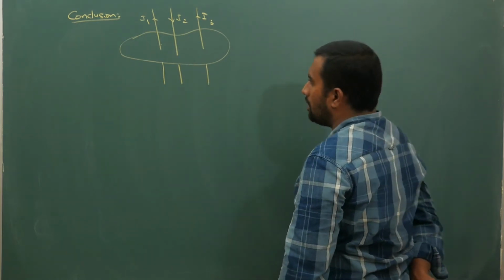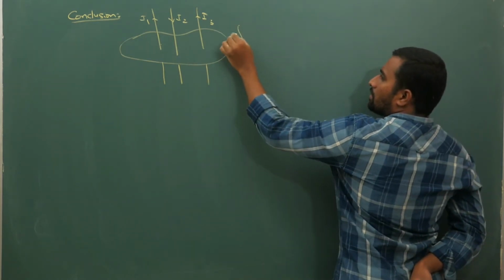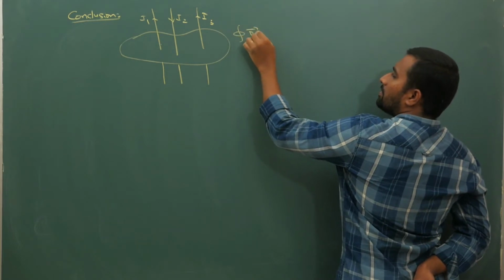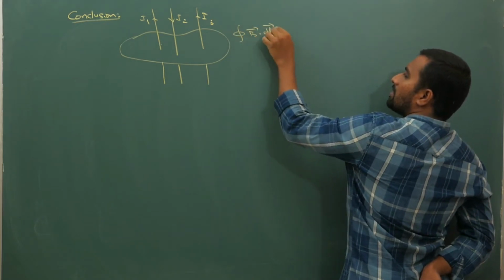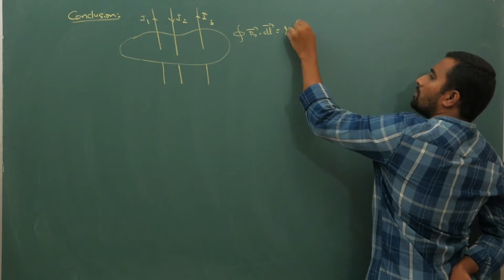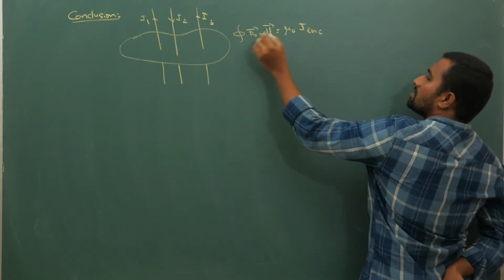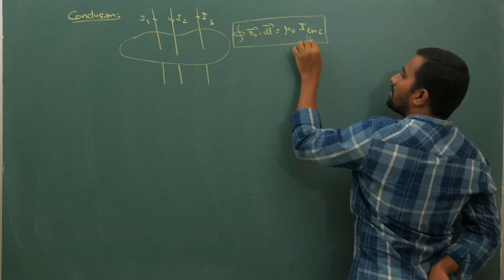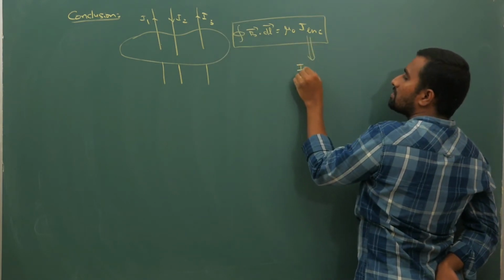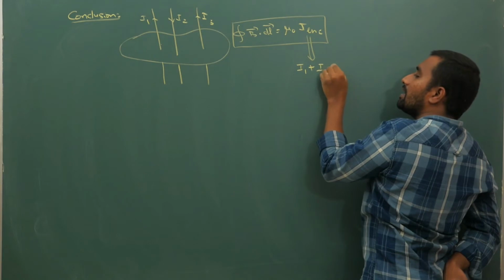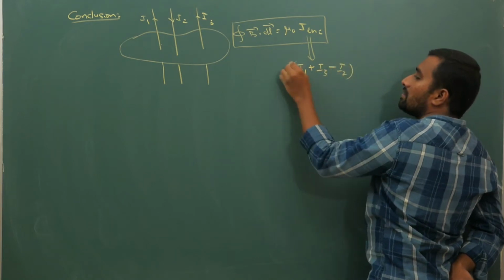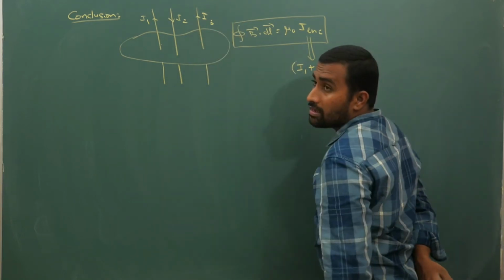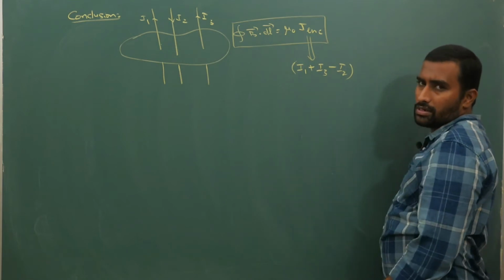Now the closed integral of B dot dl is mu naught into I enclosed, which is the statement given by Ampere. Here your I enclosed is I1 plus I3 minus I2, because I1 and I3 are going up and I2 is coming downwards.